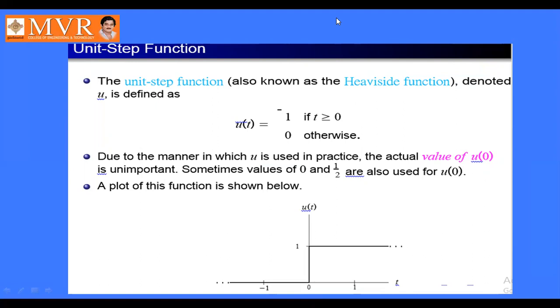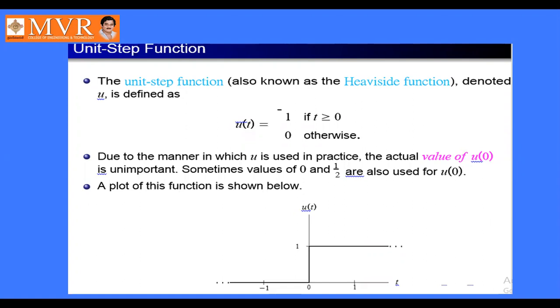So like this, the unit step function is defined. Coming to the unit step function: it is also known as the Heaviside function, denoted u, and is defined as u of t equal to 1 if t is greater than or equal to 0, and 0 otherwise. Due to the manner in which u is used in practice, the actual value of u of 0 is unimportant. Sometimes values of 0 and 1 by 2 are also used for u of 0.